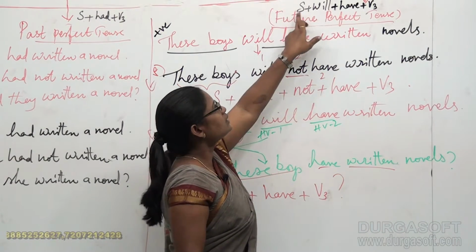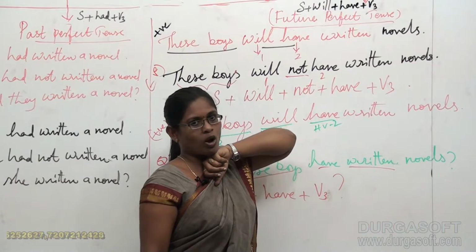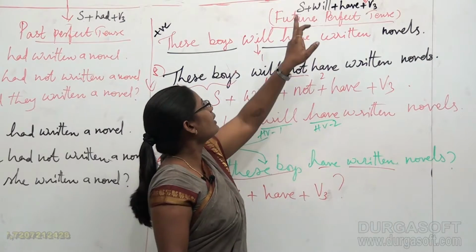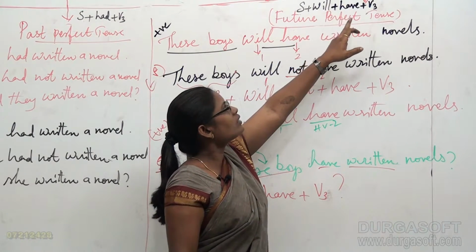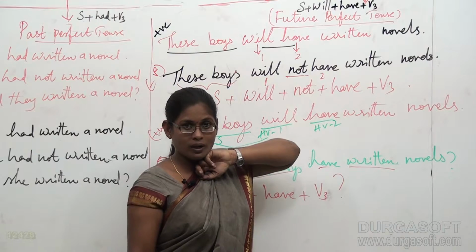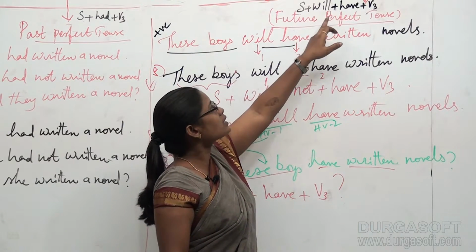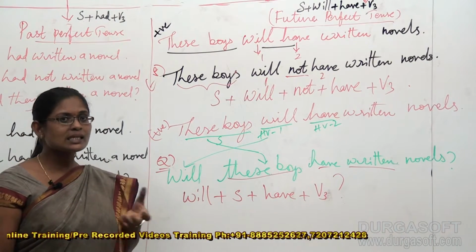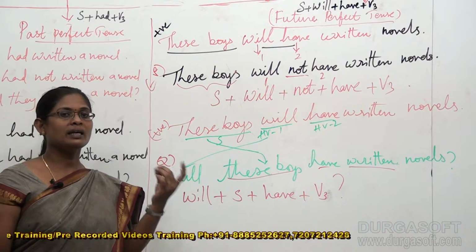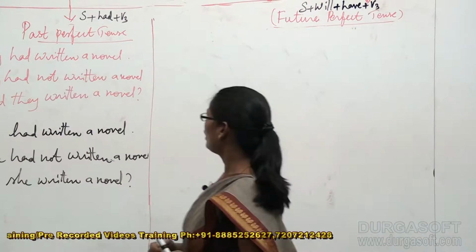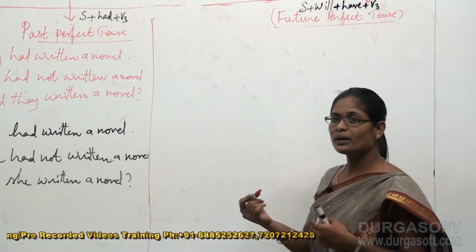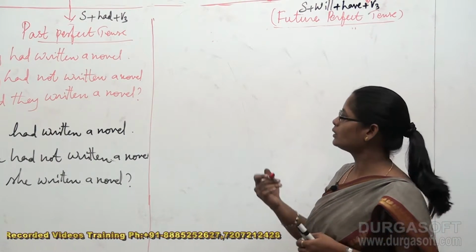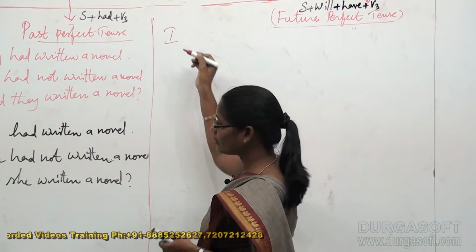It's something like she will have sung a song or they will have sung a song. Like Rupa will have written a novel, these boys will have written novels. So these are certain examples. Alright. Now let's discuss more deeply about future perfect tense with some other subjects, as these are very important.